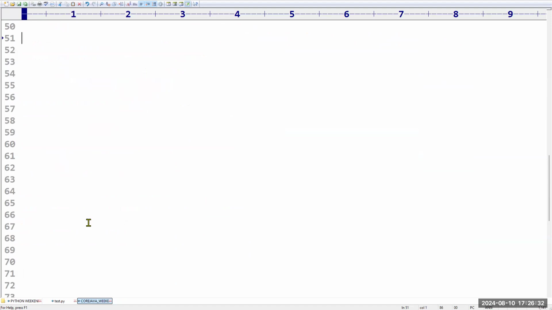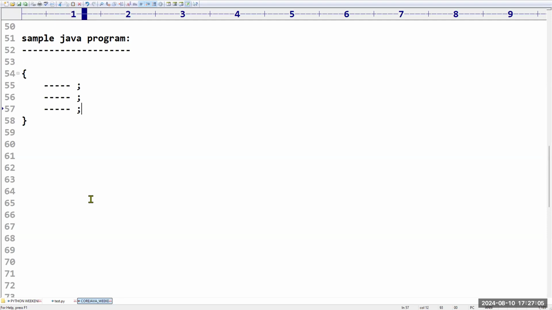Okay, but before that, I want to write one sample Java program. Every time we need to focus on programs, right? So that's why first I'm going to take a Java program. Sir, what is a Java program? We know very well every program is nothing but some sequence of instructions. I'm going to use these flower brackets to write a block of statements. Like this, I'm going to take one statement, another statement, and another statement.